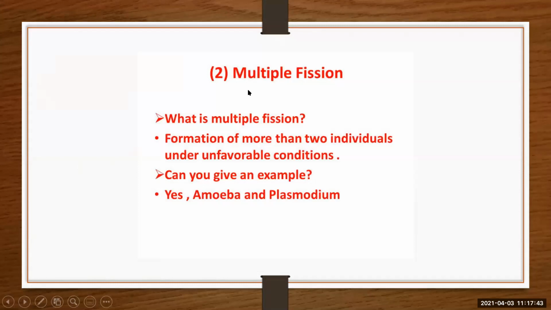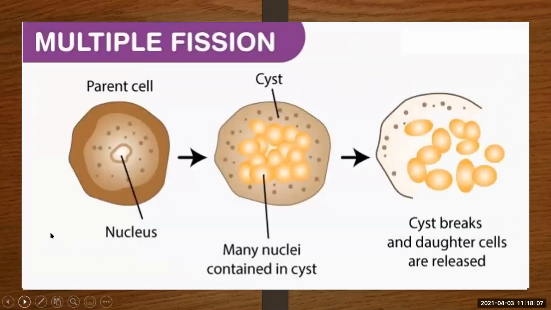Now we will move to multiple fission. What is multiple fission? Formation of more than two individuals under unfavorable conditions. Examples are amoeba and plasmodium. Just now we have seen that where favorable conditions are there, the organism divides into two by binary fission. But when there are unfavorable conditions, what happens? In unfavorable conditions, multiple fission takes place. A single parent cell gives rise to many daughter cells. Okay.